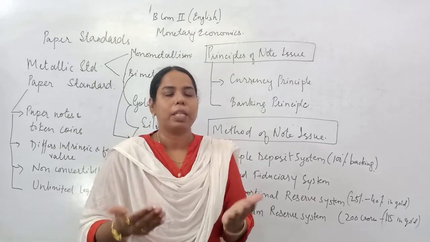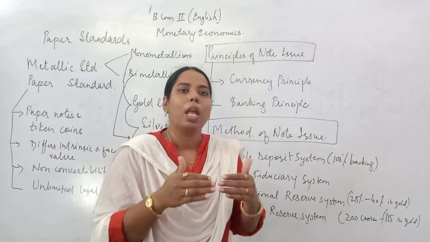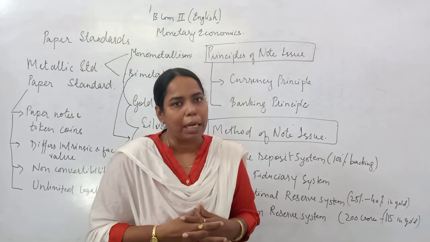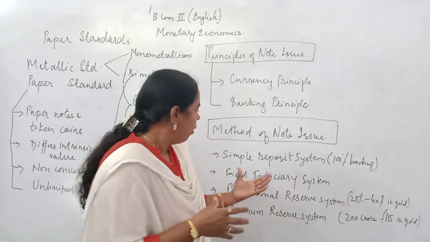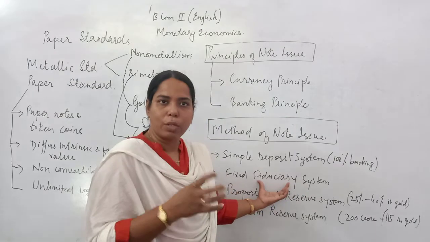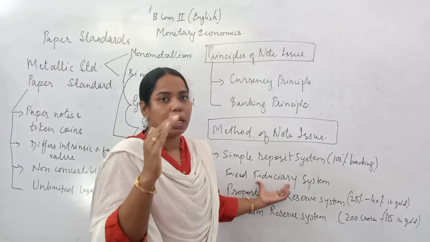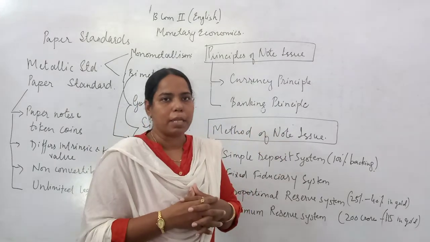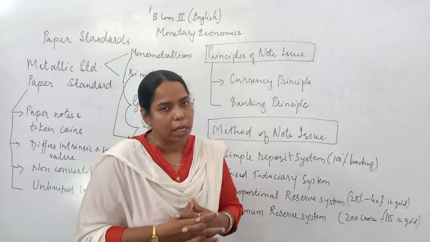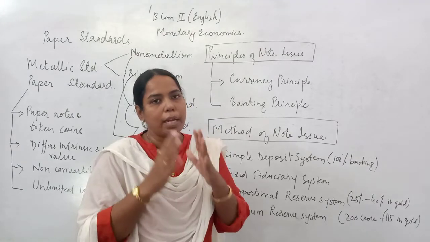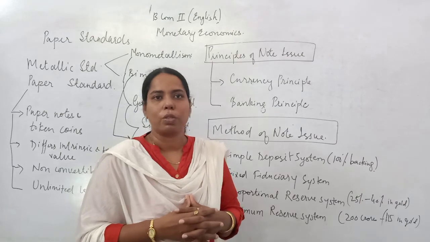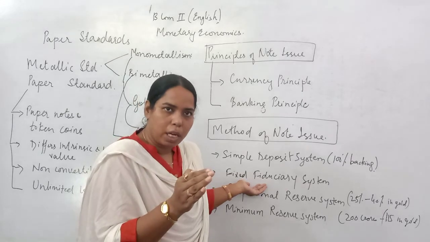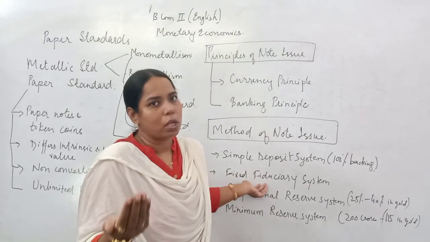Above the fiduciary limit, if the country is issuing new currency notes, then 100% backing of metallic reserves is required. Fiduciary is actually the limit up to which government approved securities are accepted. Beyond that limit, for printing currency notes, 100% metallic reserves are to be kept. So this system is somewhat elastic, but again this is a costly method.